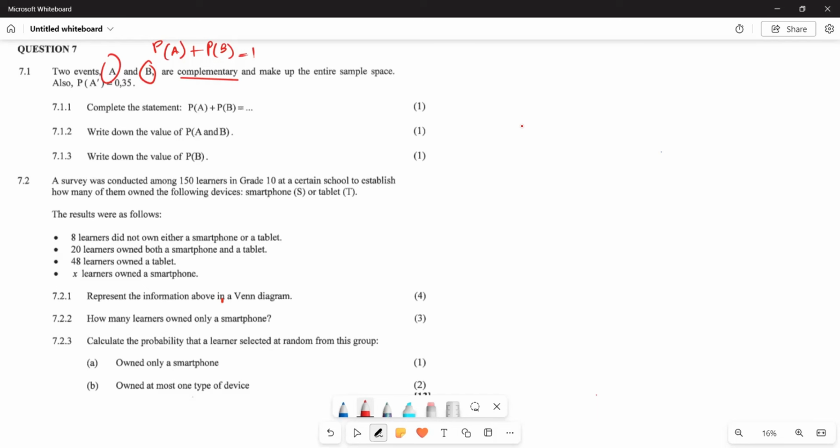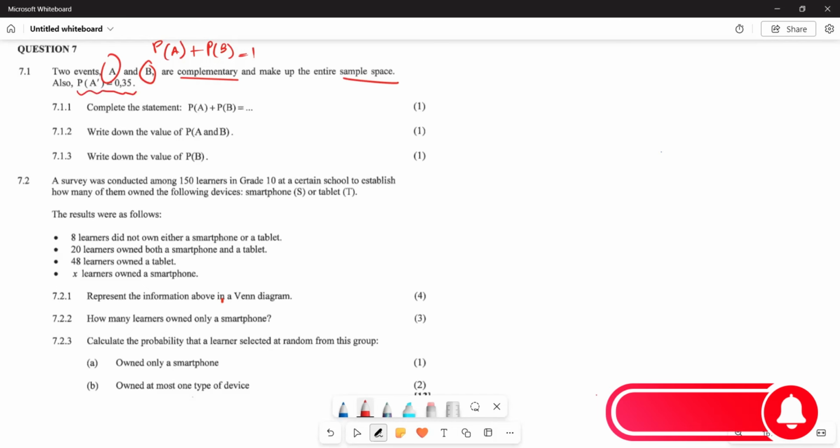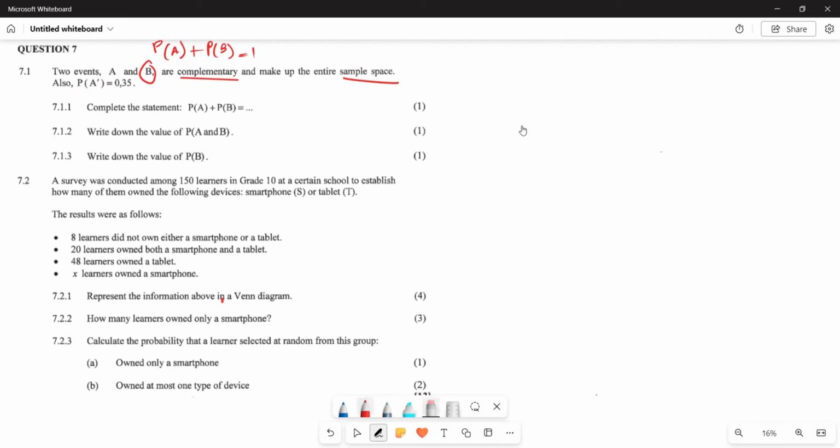And they are saying they make up an entire sample space, right? Also, you are given the probability of A naught. Are we together?